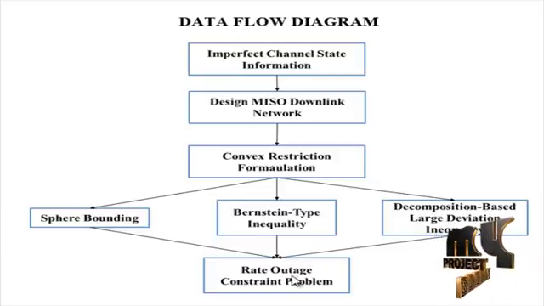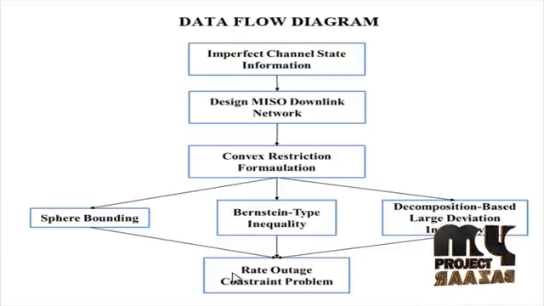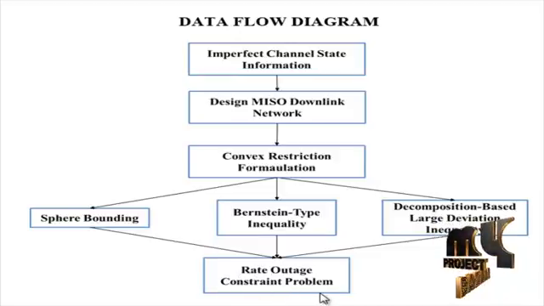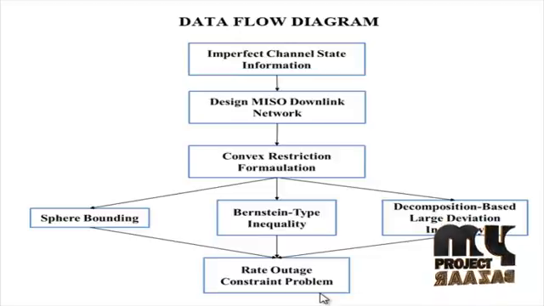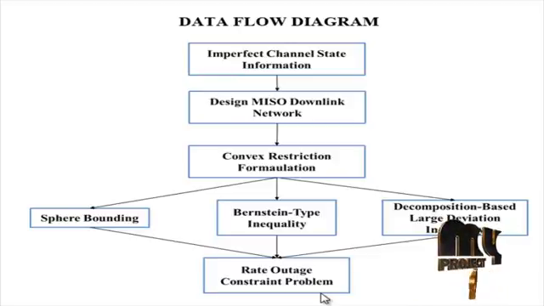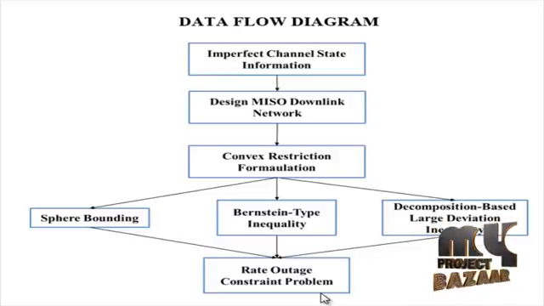Finally, the performance has been analyzed. Finally, we obtained the rate outage constraint problem. Based on that rate outage constraint problem, we analyze the performance. The system presents three tractable convex restriction formulations of the rate outage constraint problem. This naturally leads to questions about the relative performance of these formulations in the following subsection, by comparing their computational complexity as well as their tightness in approximating the original rate outage constraint problem.